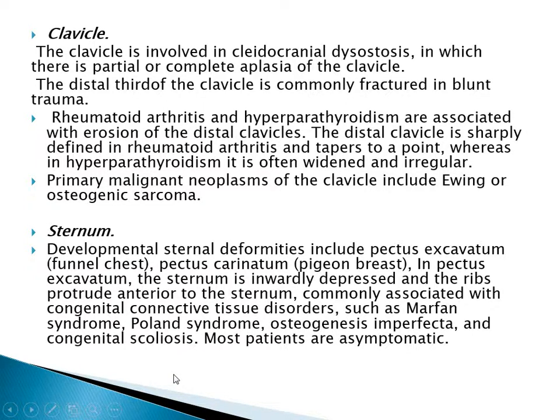Sternum. Developmental sternal deformities include pectus excavatum, or what is called funnel chest, then pectus carinatum, what is called pigeon breast. In pectus excavatum, the sternum is inwardly depressed and the ribs protrude anterior to the sternum, commonly associated with congenital connective tissue disorders such as Marfan syndrome, Poland syndrome, osteogenesis imperfecta, and congenital scoliosis.